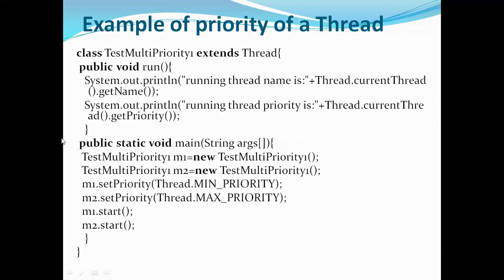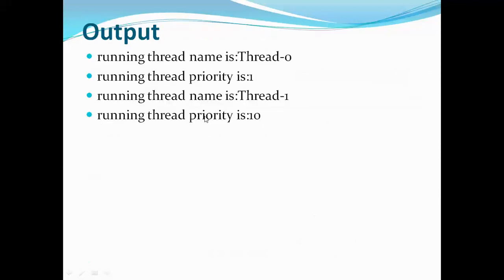When I call m1.start(), it will go to the run method. Here in the run method, it will just print System.out.println running thread name is. What is the thread name? By default, as I told, when it is created, it will be Thread-0. And the thread priority is minimum, so if m1 is running, its priority will be minimum, that is 1. Now if the second thread is running, it will go here. This is the second thread, so its name will be Thread-1. The previous one is Thread-0, now Thread-1, and its priority is maximum, that is 10. So this is how your output will look.